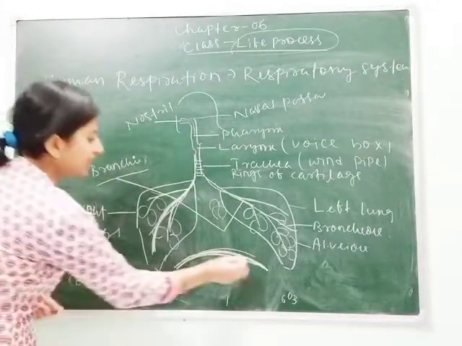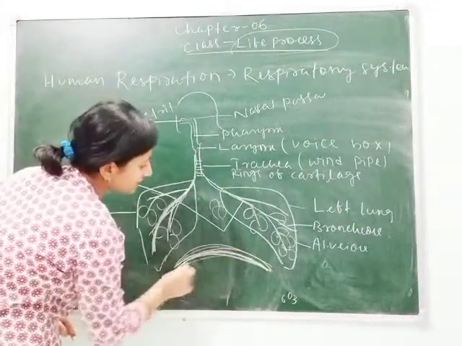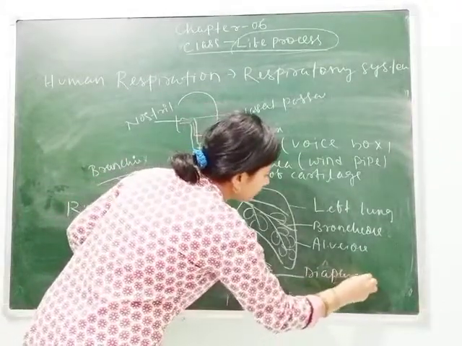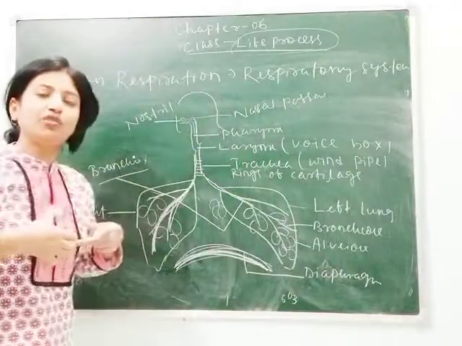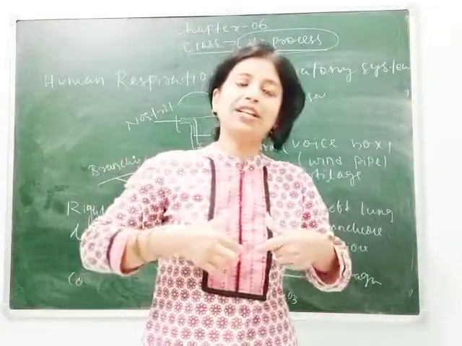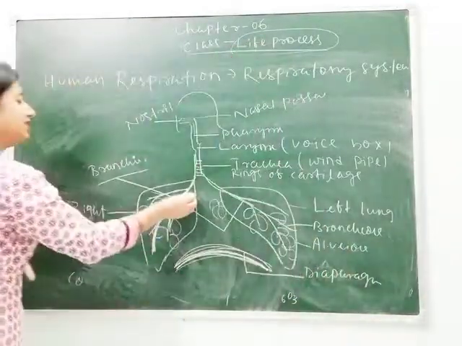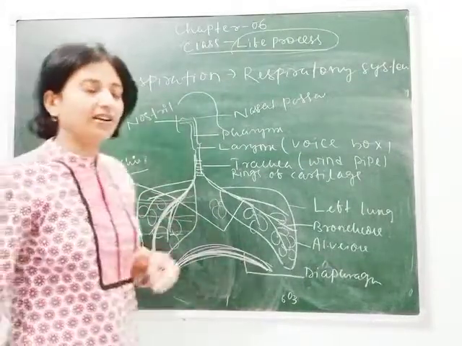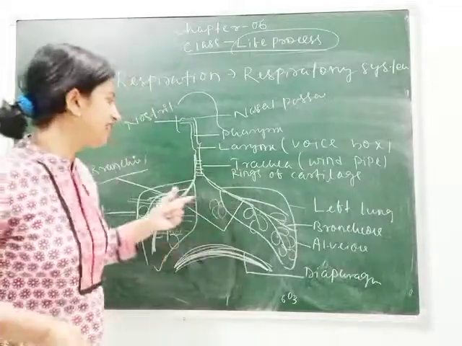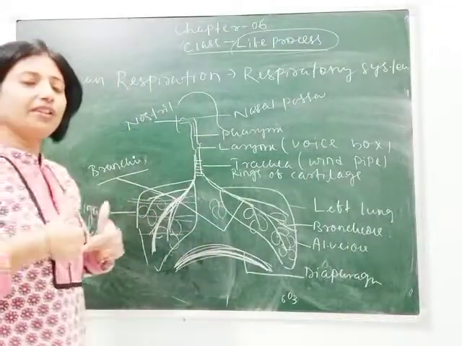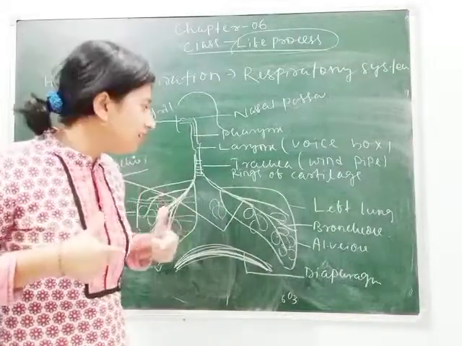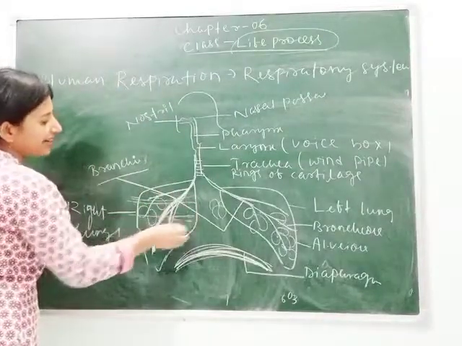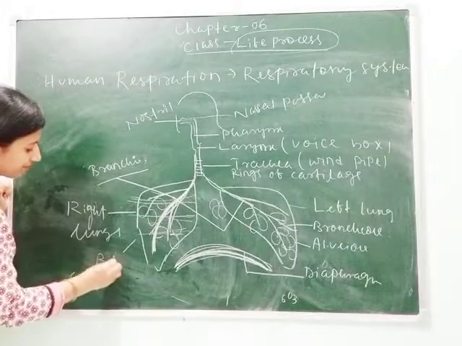This is called alveoli, and this part is a muscular structure that is called your diaphragm. And here, as we know, the lungs are protected by the rib cage. Here we can see the rib cage. Cage means pinjra. So the bones that protect our lungs are called the rib cage. The lines you can see here that I made are called the rib cage.